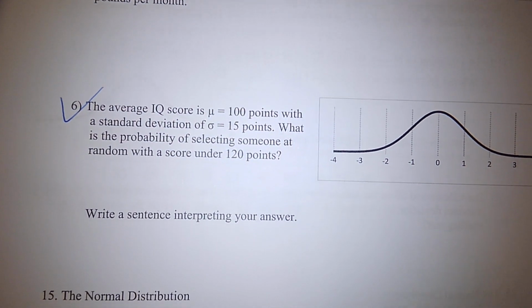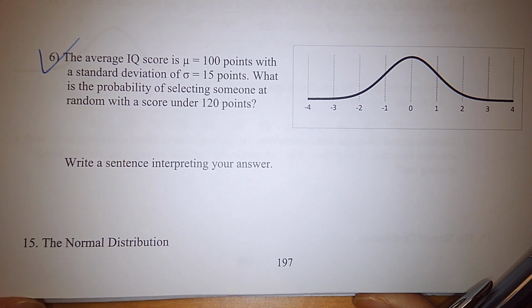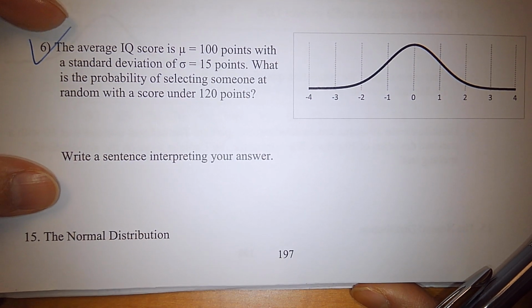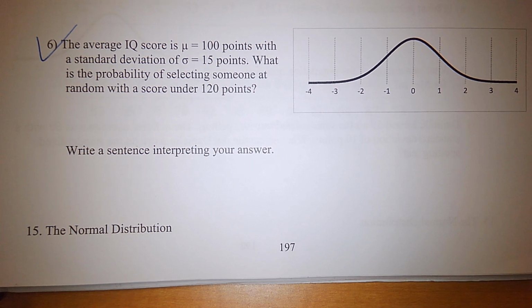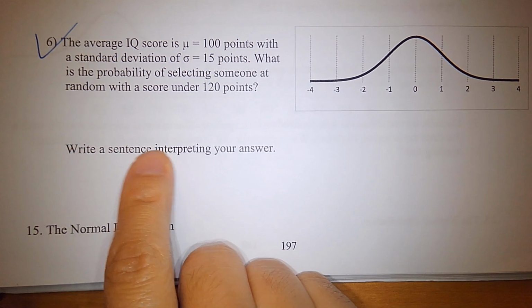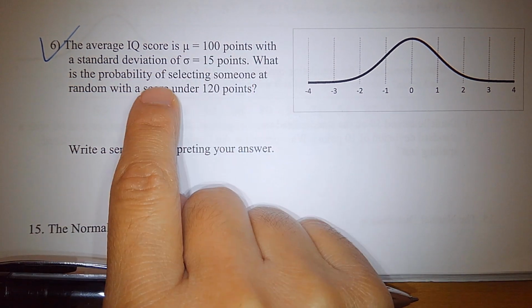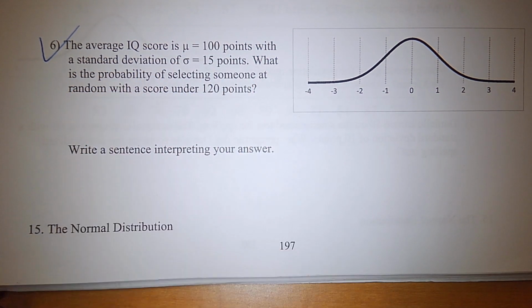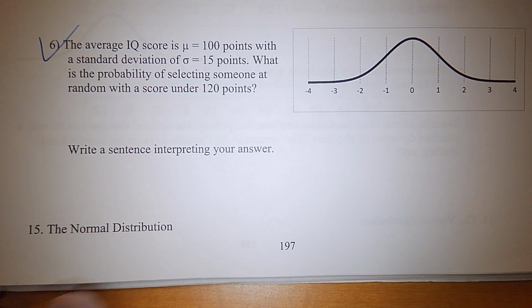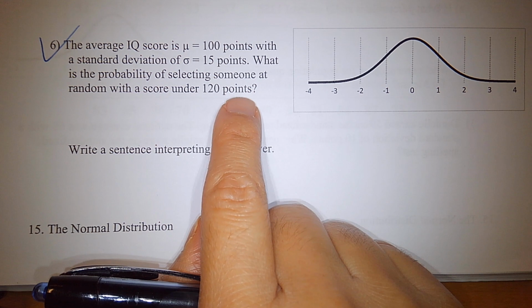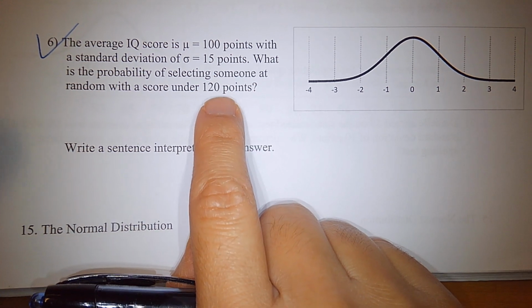Alright, so let's move on to look at question 6, okay. Kathleen, could you read the question? The average IQ score is mu equals 100 points with a standard deviation of sigma equals 15 points. What is the probability of selecting someone at random with a score under 120 points? Write a sentence interpreting your answer. Okay. IQ score 100 points, this is the mean, okay? Standard deviation is 15. What is the probability of selecting somebody at random with a score under 120 points? So how to do this problem?